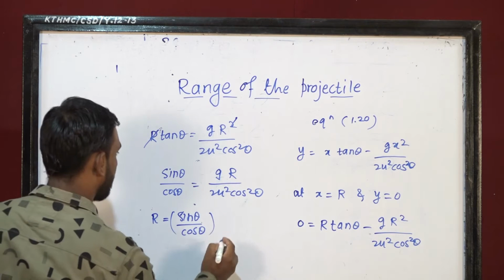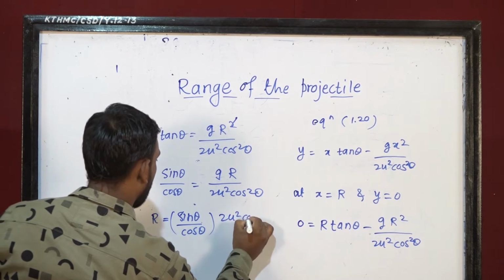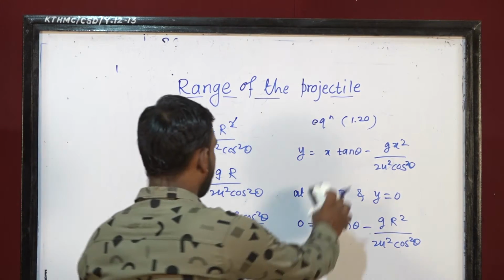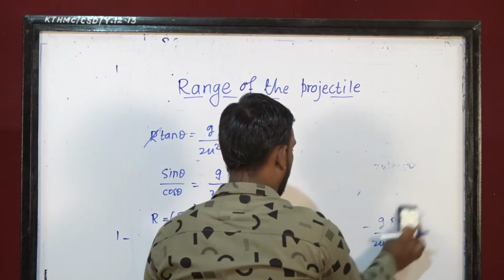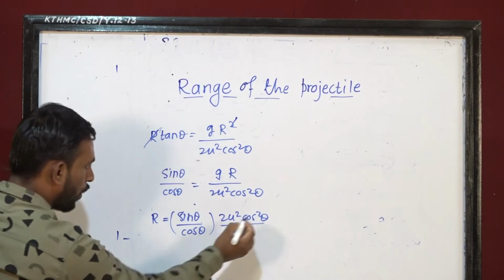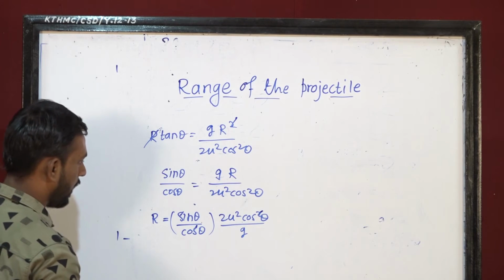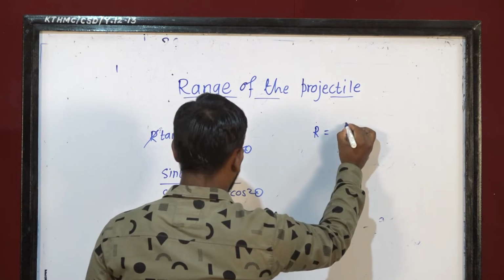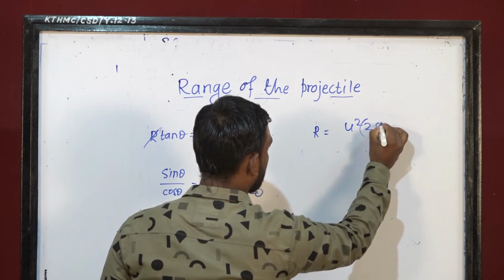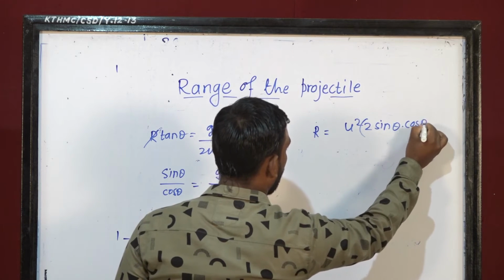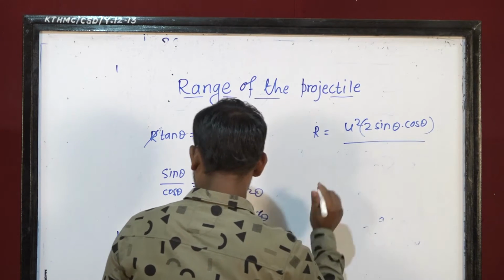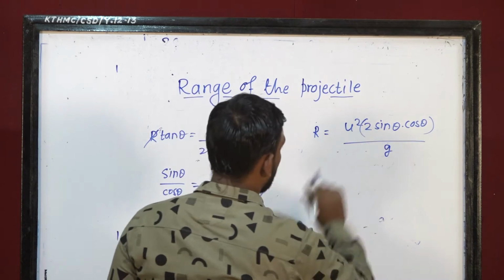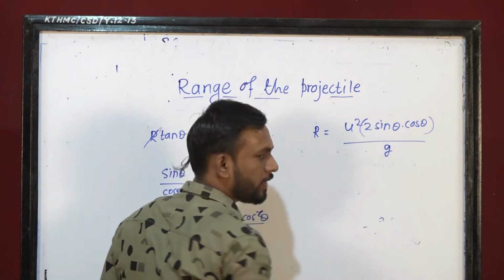So I just move this part into this side. So 2u square cos square theta upon g. Okay, so this cos theta, one cos theta goes away, and what are the remaining terms? So remaining terms are r is equal to u square 2 sin theta into cos theta upon g. What is the expansion of these 2 sin theta into cos theta?